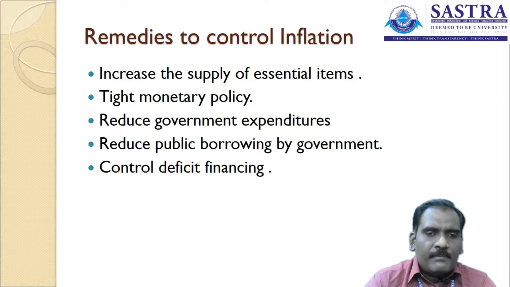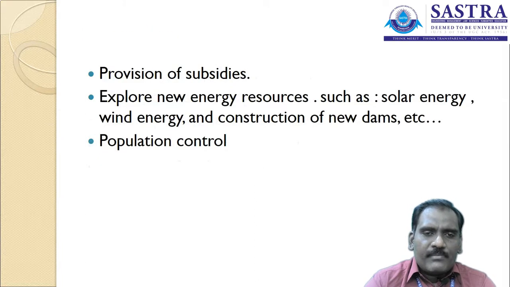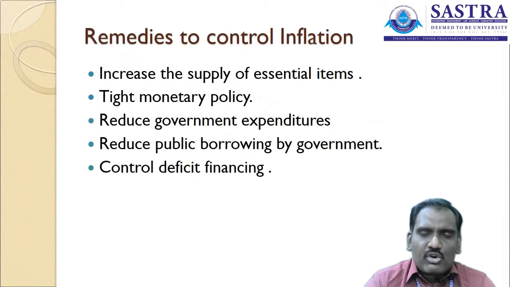The first is to increase the supply of essential items. Then tighten the monetary policy, reduce government expenditure, reduce public borrowing by the government, control deficit financing, provide subsidies, explore new energy resources like solar energy and wind energy, construct new dams, and control population. These are the major remedies to control inflation in the country.